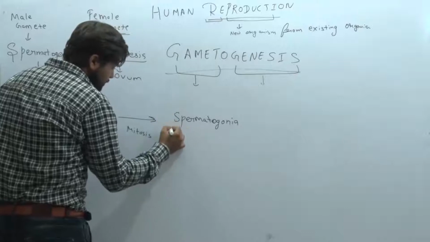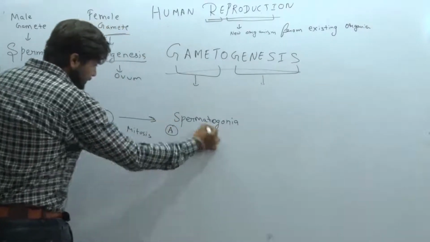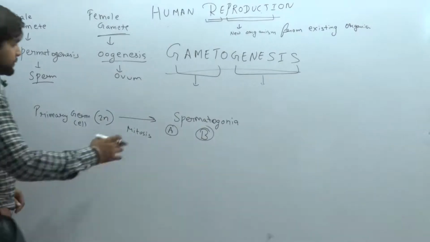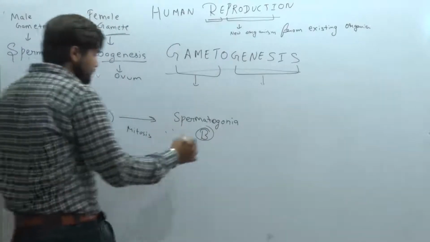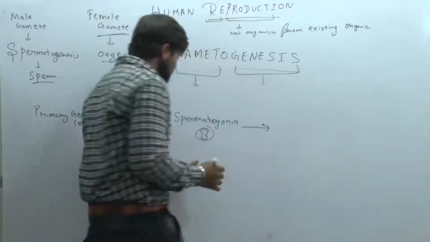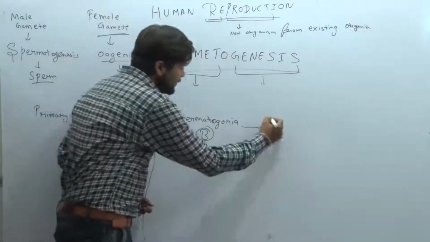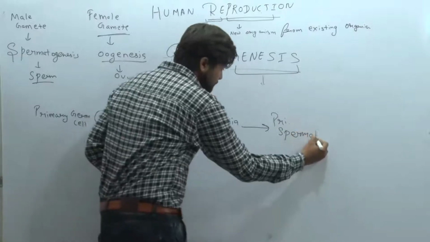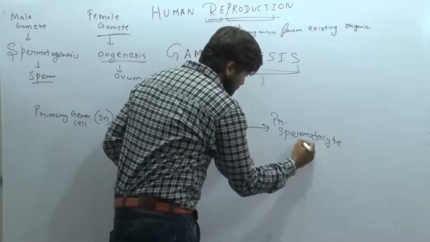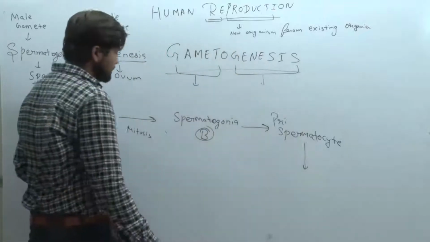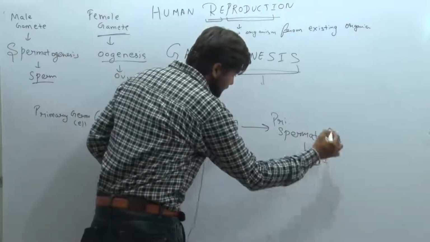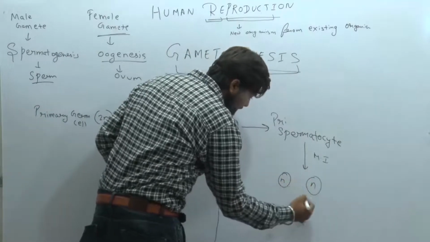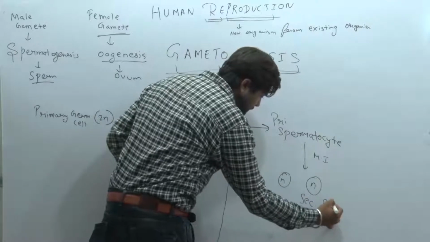We get two spermatogonia. How much? Two. I can say A and B. These spermatogonia, I get A and B spermatogonia. After this spermatogonia, we have the further growth. When it grows it forms what? Primary spermatocyte. In the primary spermatocyte, meiosis 1 occurs, and it forms two haploid cells, and it forms what? Secondary spermatocyte.